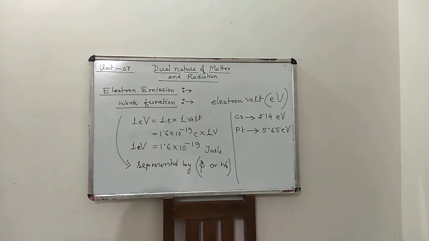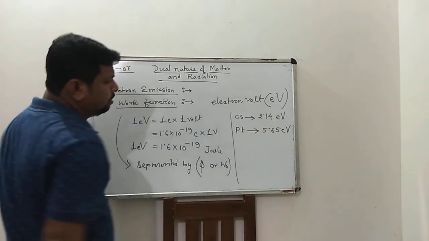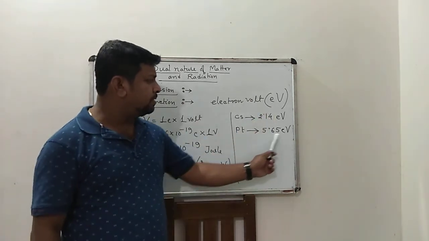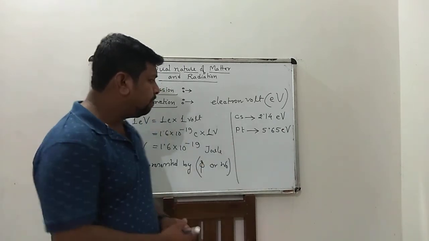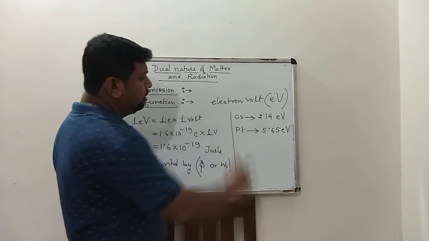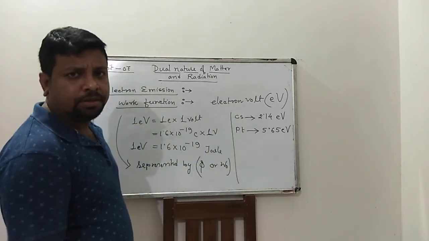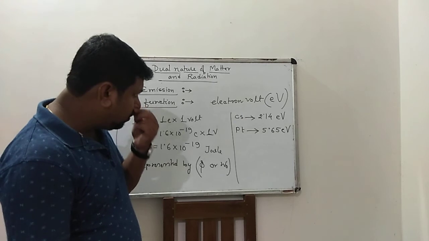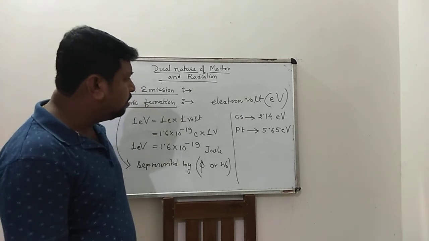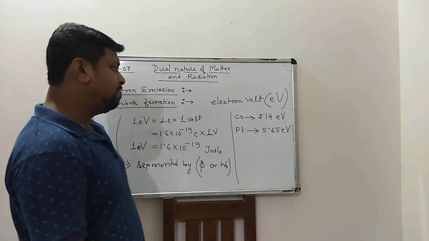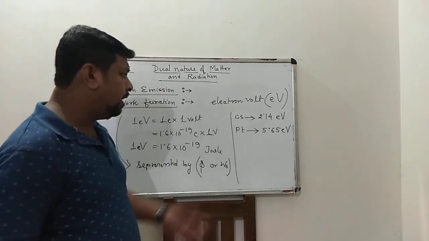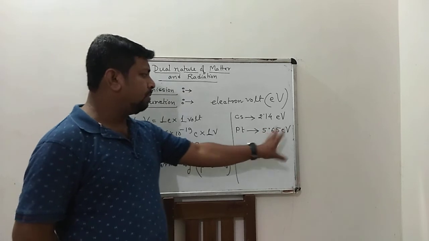Yes, cesium 2.14 electron volt, platinum 5.65 electron volt. This is maximum and this is minimum work function.